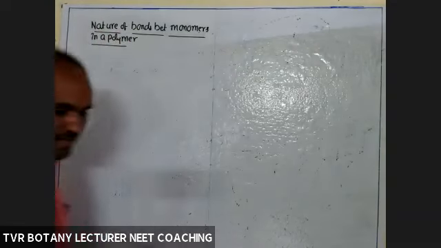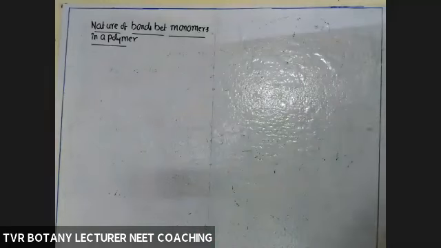So what are the bonds present? Already we studied a certain number of bonds: ester bond, peptide bond, glycosidic bond, N-glycosidic bonds. So what about those bonds?